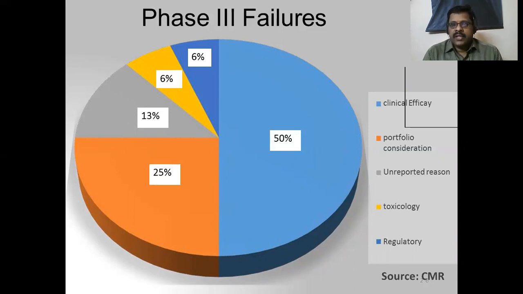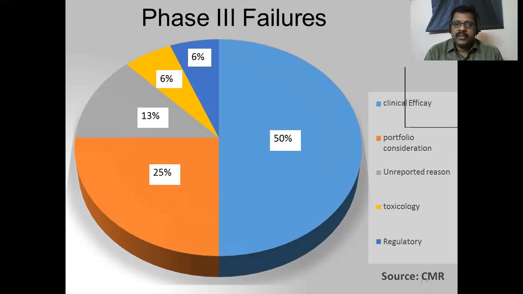Like that, the drug is tested on patients with multiple problems. So many portfolios are kept to assess the safety. On that basis, around 25% of the drugs fail to prove their efficacy. And then due to unreported reasons 13%, toxicological reasons 6%. We have to note here that due to toxicological reasons, a very small percentage of drugs fail.